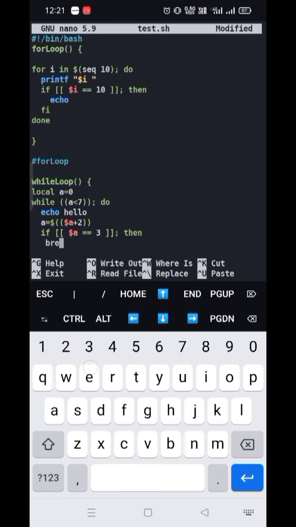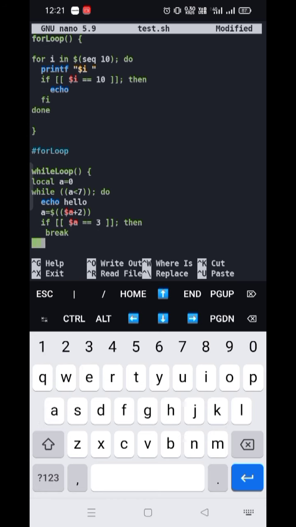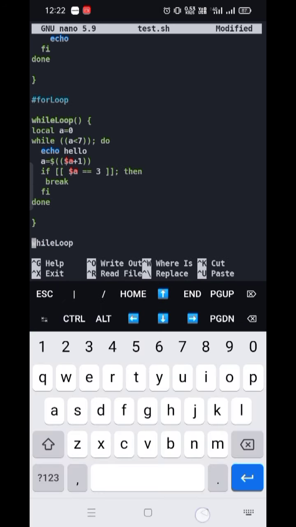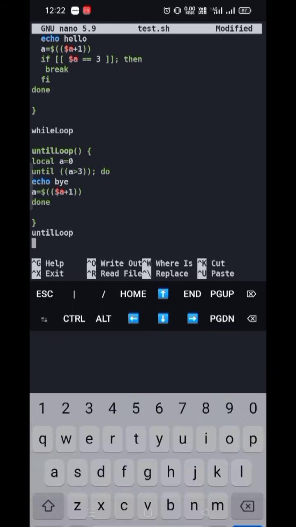What you have to write is break. I am giving value again 1, also uncommenting this so that this will work, and commenting this one.